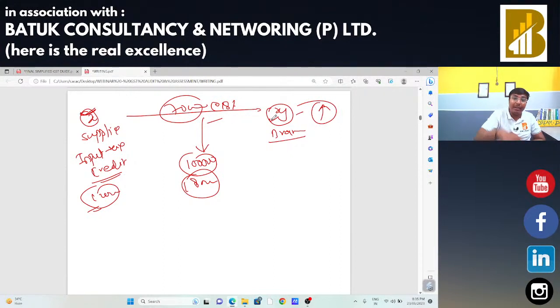X is going to transfer less input tax credit because there is a low balance in the hand of Mr. X, and Mr. X is not going to pay the cash. So this situation is possible and the reverse situation is also possible. Whenever there is an excess balance of input tax credit in the hand of X and X wants to transfer that input tax credit to Mr. Y, in that case, X may decide the value as 1,50,000 rupees and transfer the excess input tax credit to Mr. Y. This is also possible. So we need to be careful about that.